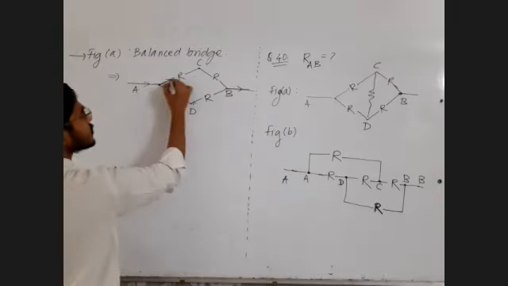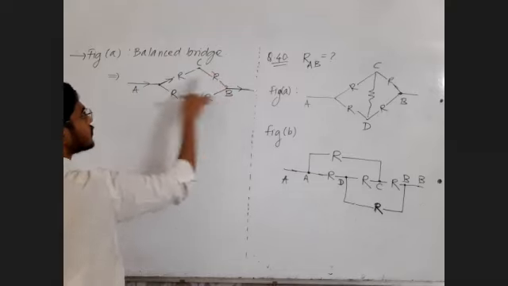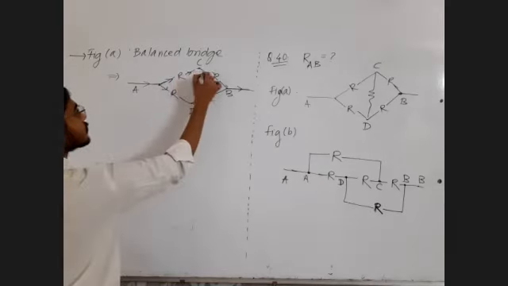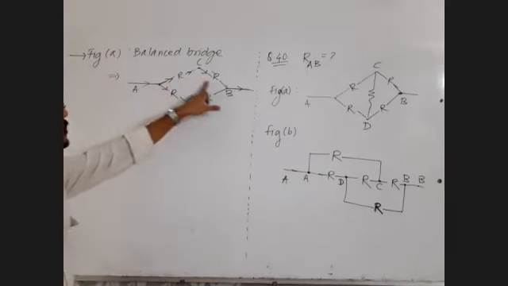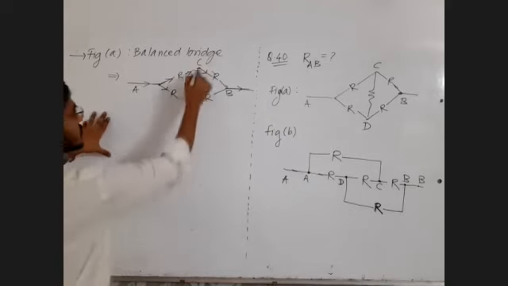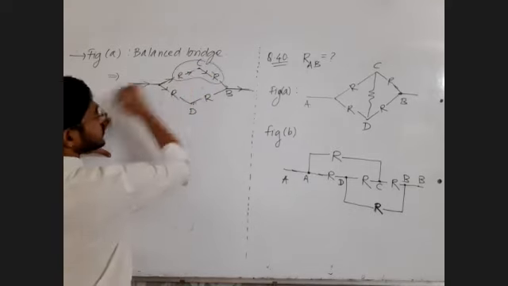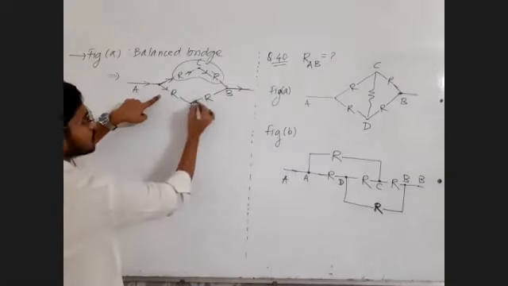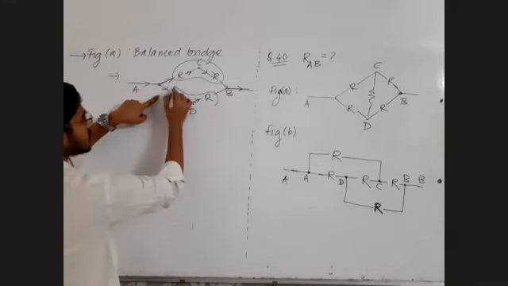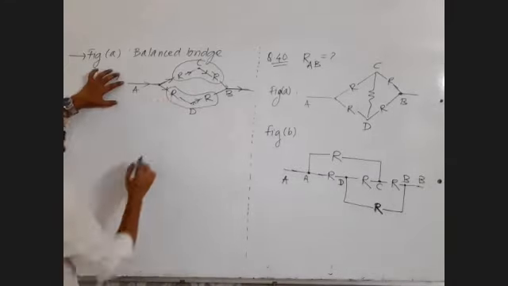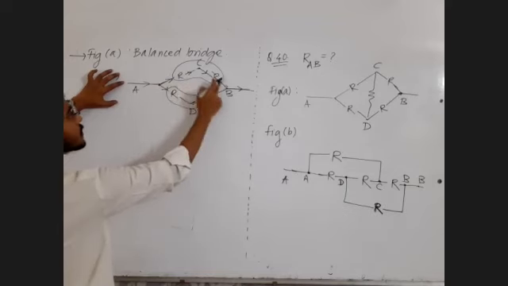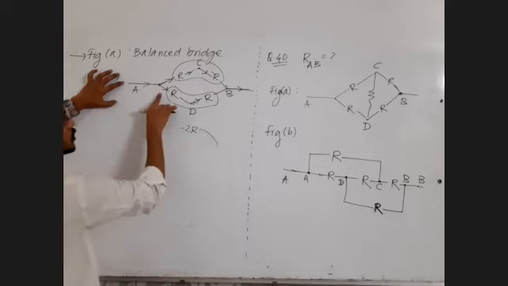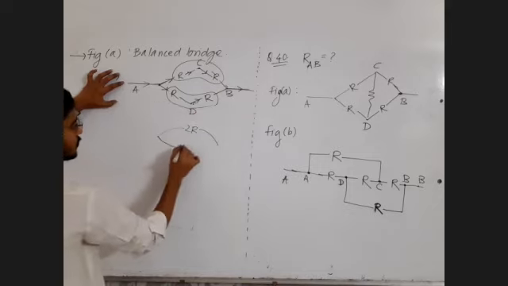This is the first branch ACB. This is the second branch ADB. This is a single branch. Resistors in a single branch are in series. This is also a single branch. Resistors in a single branch are in series. So series R plus R is 2R. This is also series, R plus R is 2R.